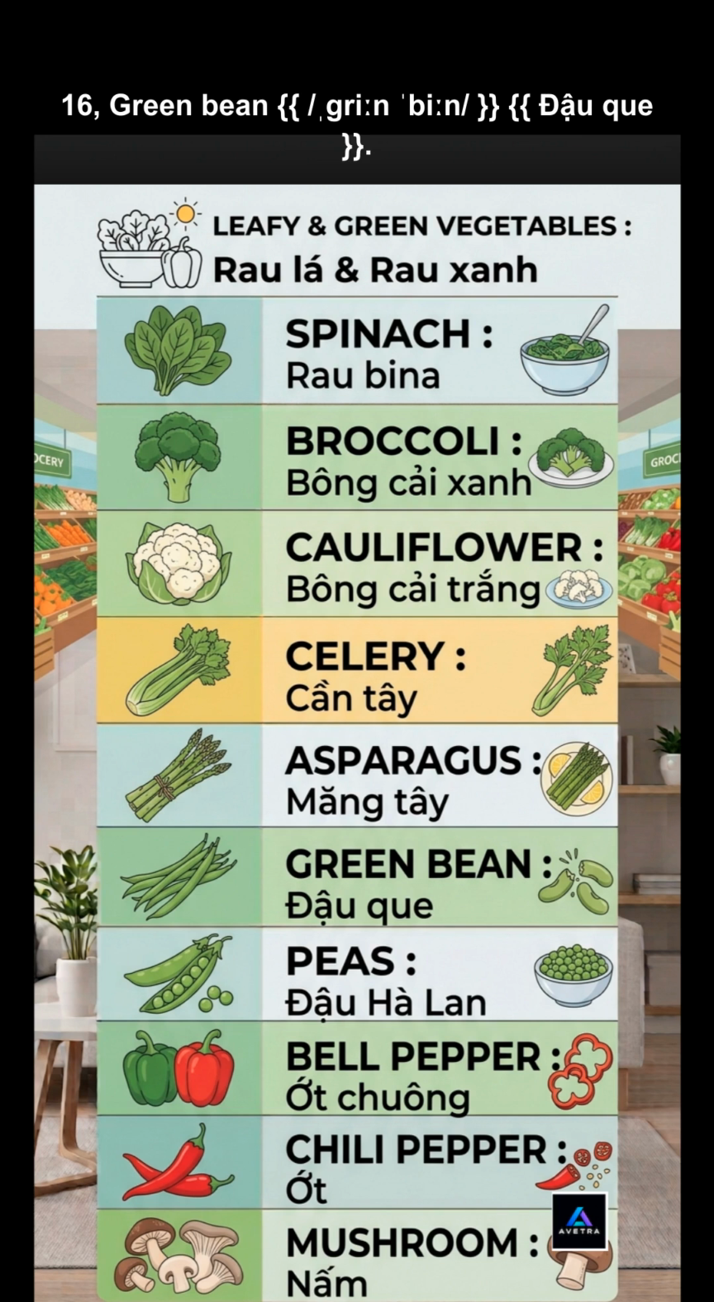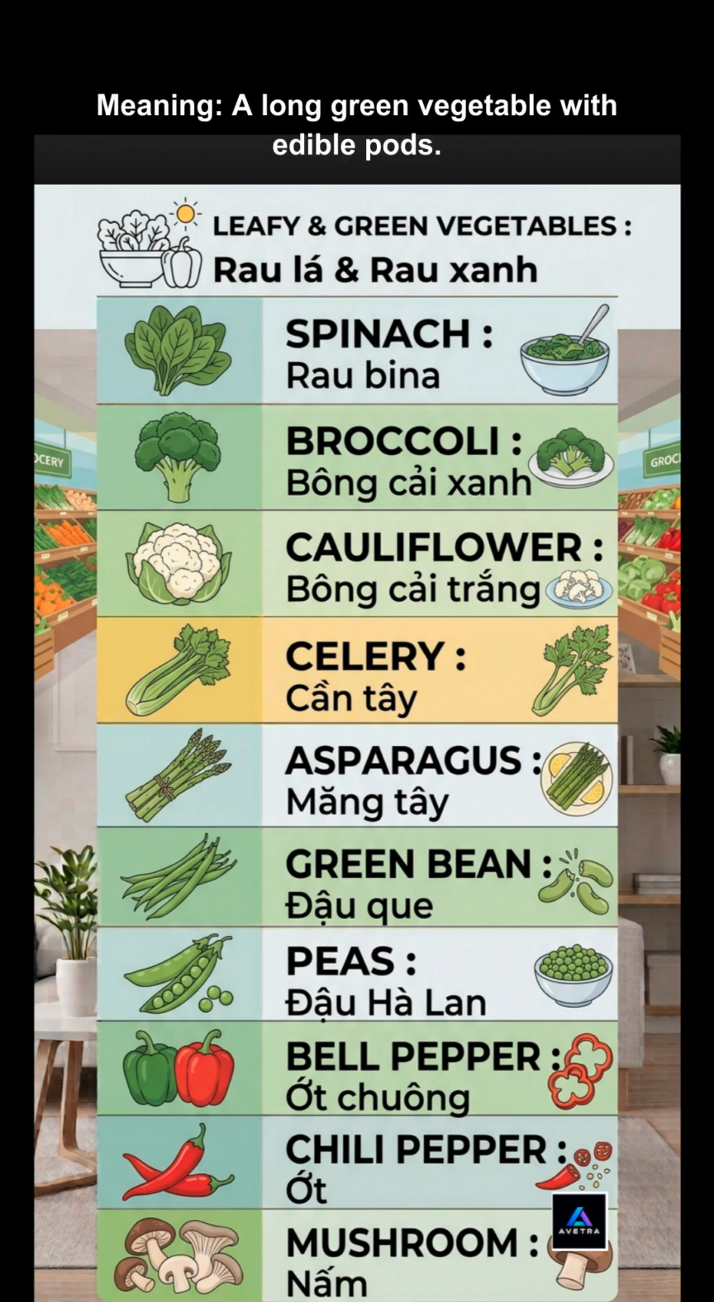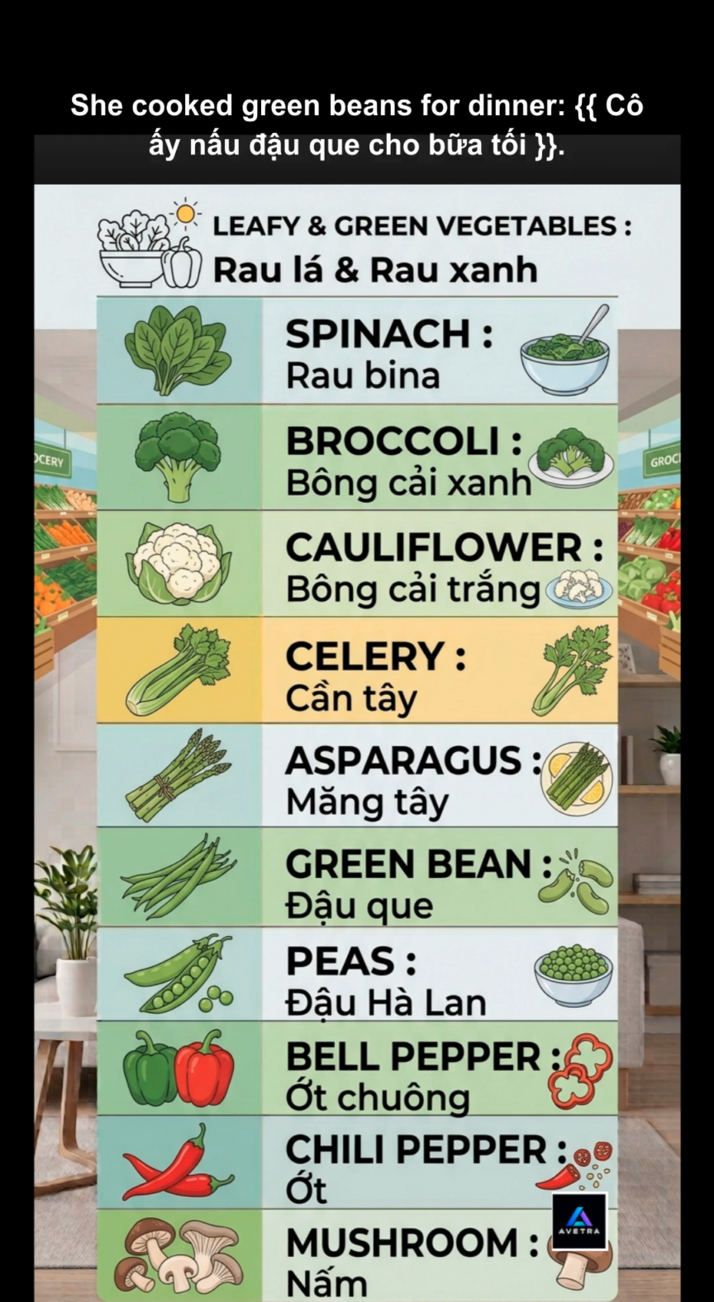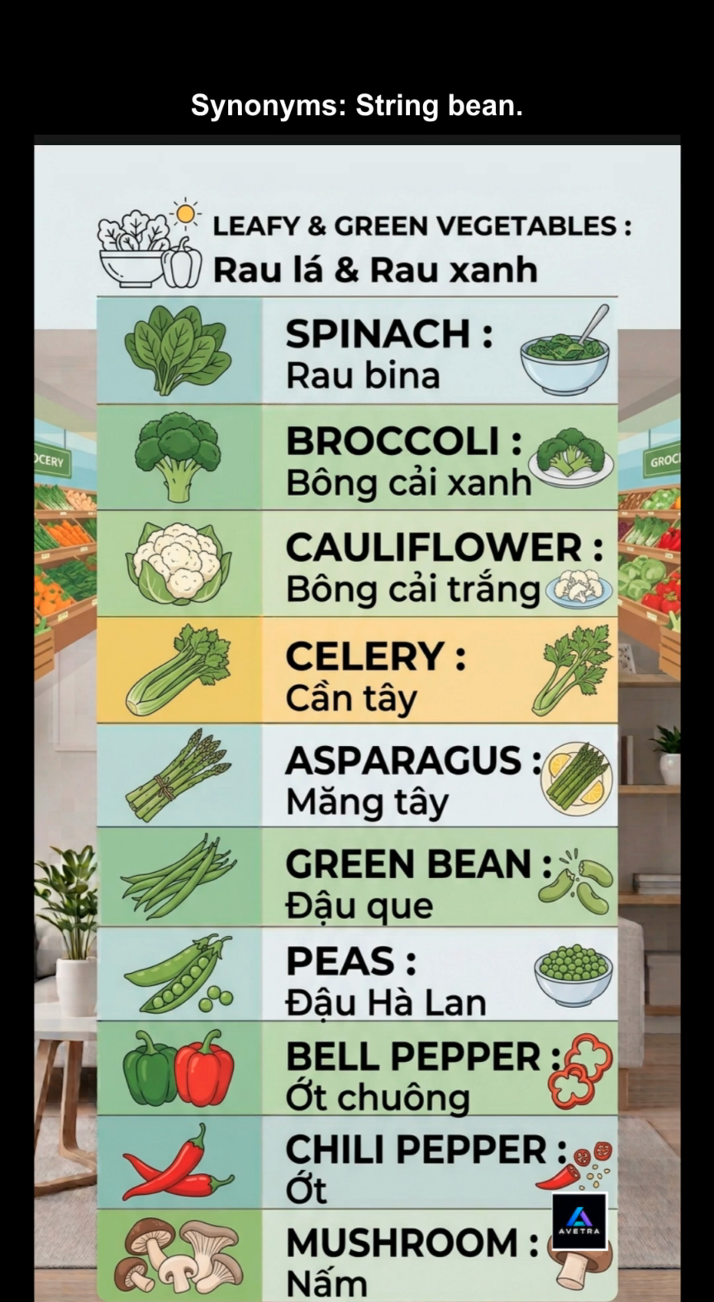16. Green bean. Meaning, a long green vegetable with edible pods. Example: she cooked green beans for dinner. Synonyms: string bean.